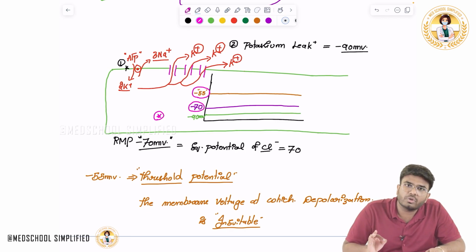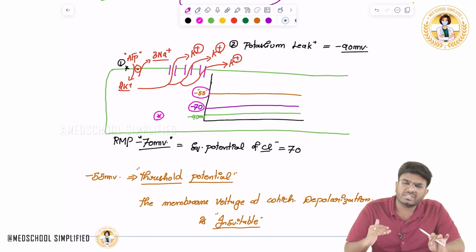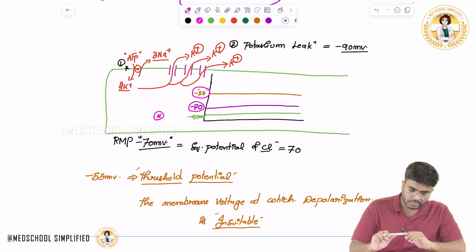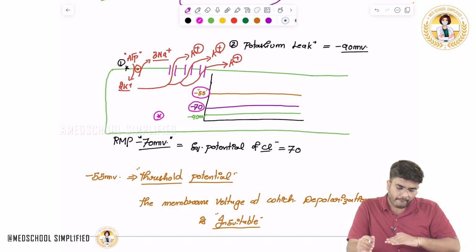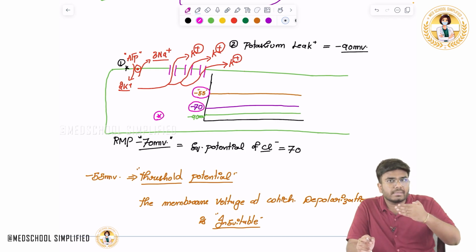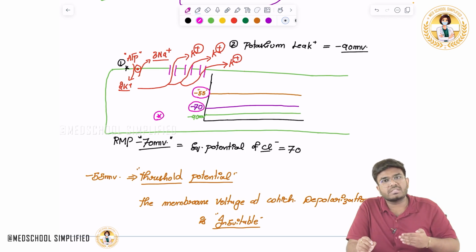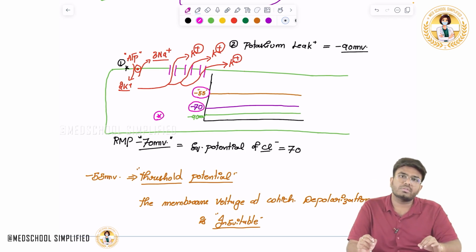And what is the value of threshold potential? Minus 55 millivolts. So don't worry, I will explain step by step. Okay, so these are the three things. Potassium equilibrium potential is minus 90. Always potassium will try to create its equilibrium potential. The neuron's resting membrane potential is minus 70. Threshold potential is minus 55 millivolts.